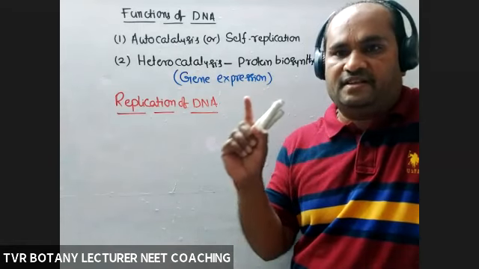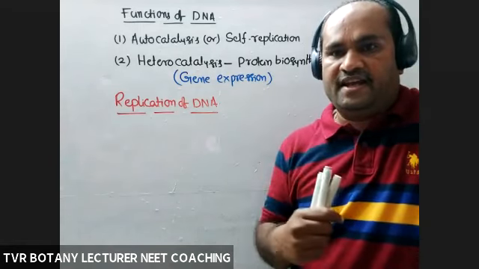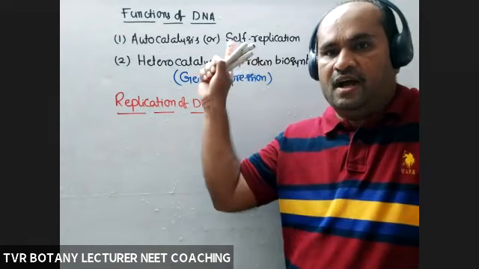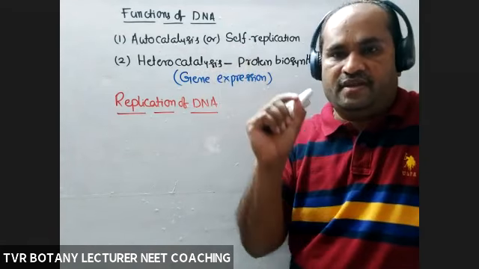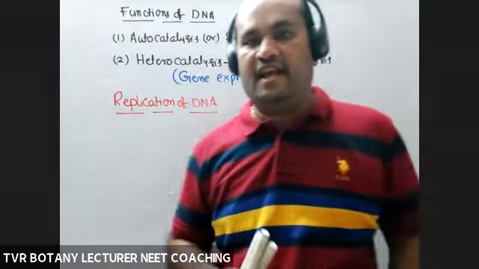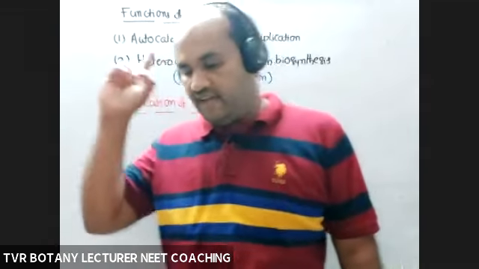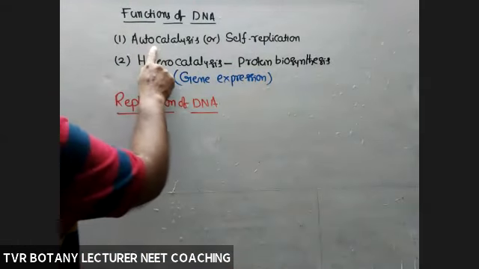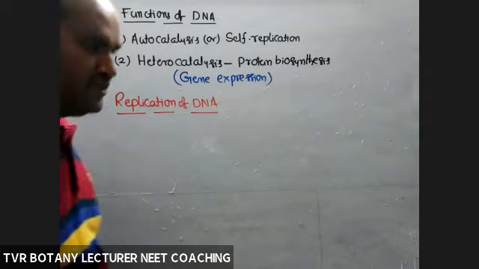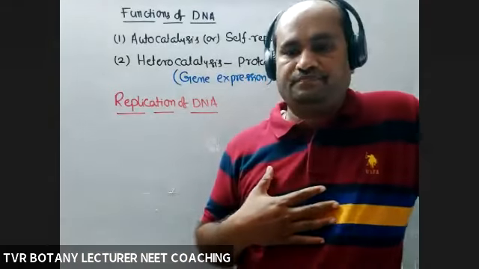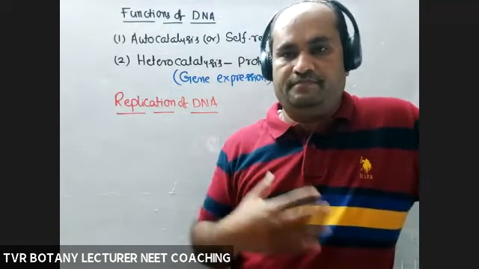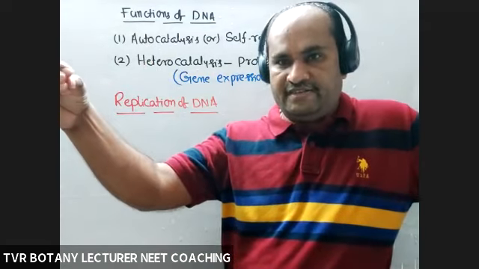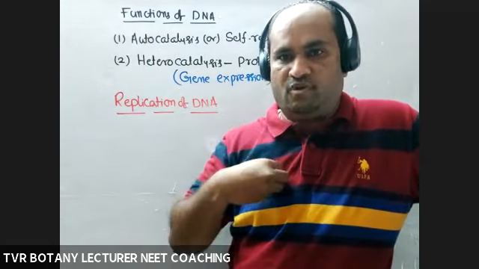Go back to properties of genetic material. The first criteria on the basis of which we can decide a biomolecule as a genetic material was autocatalysis, self-replication. So according to the first rule, DNA and RNA both satisfied that rule, but not the protein. Both DNA and RNA are able to replicate and produce copies. For example, a human being develops from a zygote. Zygote is the starting cell for the development of this body.